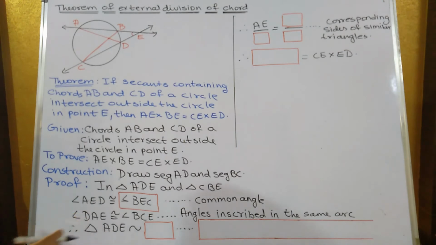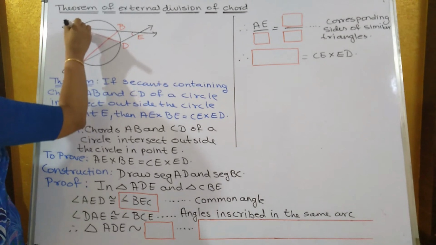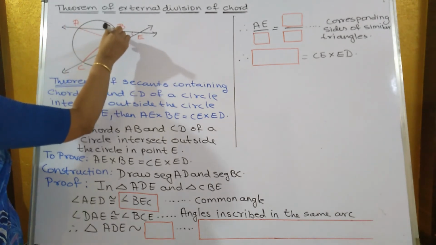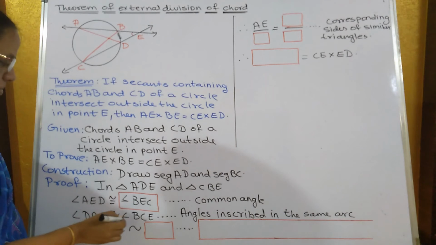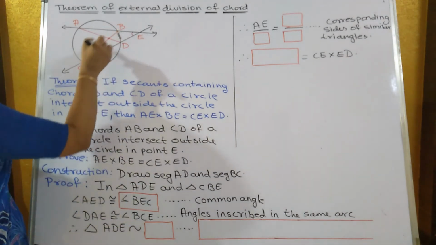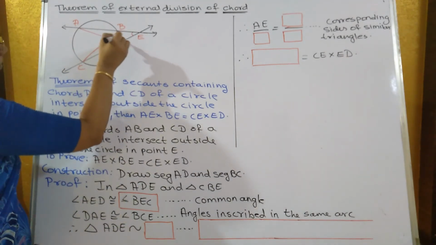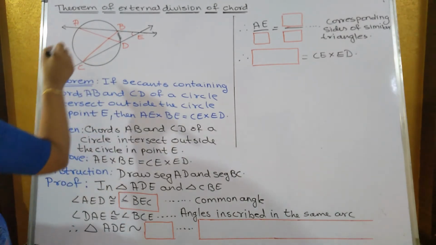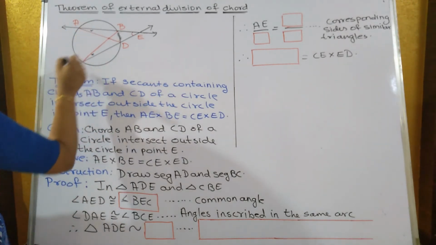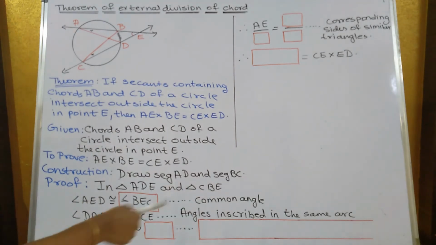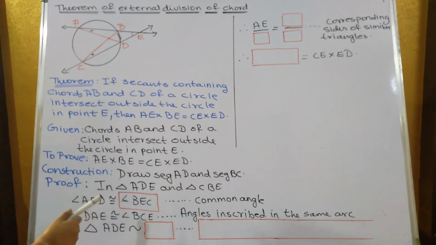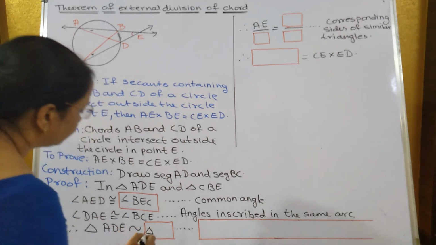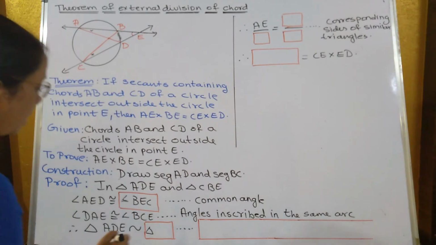Angle DAE is congruent to angle BCE this way. Angle DAE is intercepted in this arc, and angle BCE is also intercepted in the same arc. So both these angles should be congruent to each other because they are angles inscribed in the same arc. Therefore triangle ADE is similar to triangle CBE. With A you will have C, and E is common.